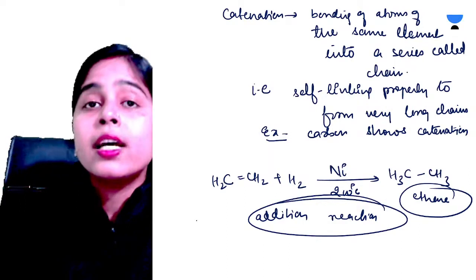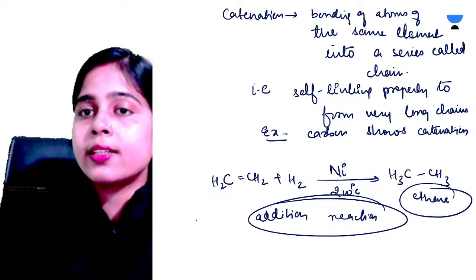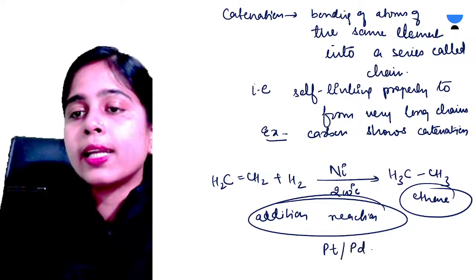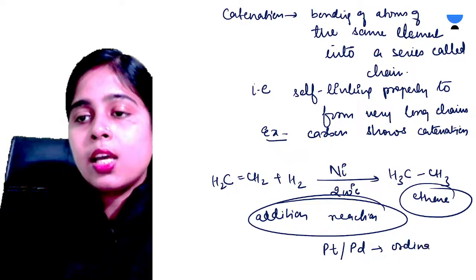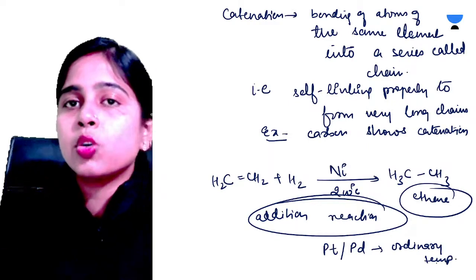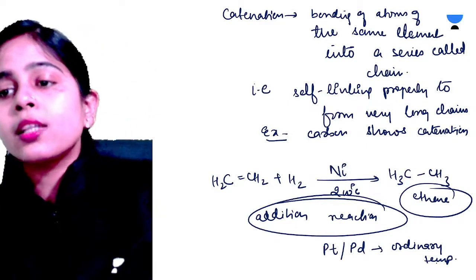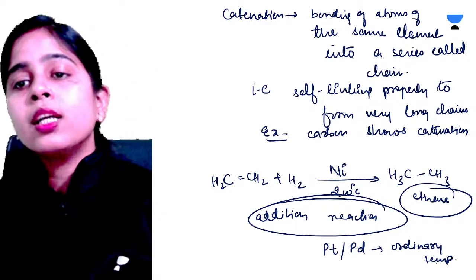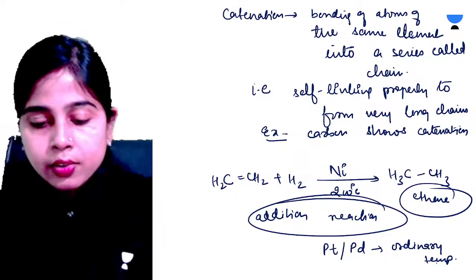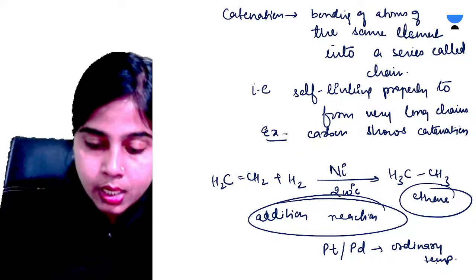Yes, Rahul, very good. Nickel you can use at 200 degrees Celsius temperature, or you can use catalysts like platinum or palladium at ordinary temperature, because these are very strong catalysts and you don't need to supply so much heat energy. At ordinary temperatures only these catalysts will do their job. Okay. Yeah, very good, Aman.